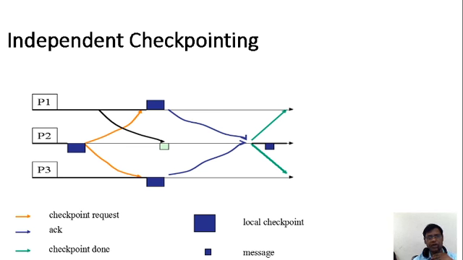Okay, here also this is independent checkpointing, showing how the processes P1, P2, P3 transmit the packets. You can see with the different colors: checkpoint request, acknowledgement, and checkpoint done. See, checkpoint request and checkpoint done, it is overcoming the problem, so there is no problem. And local checkpoint and message: here the message is transferred, and here is the local checkpoint. With the different notations we can understand how the packet is transmitting and how the checkpoint is used in between the processes.